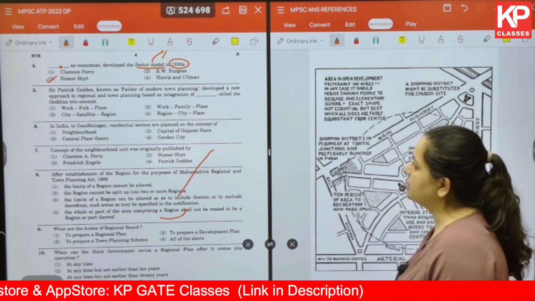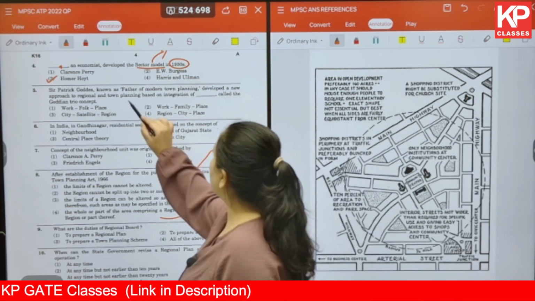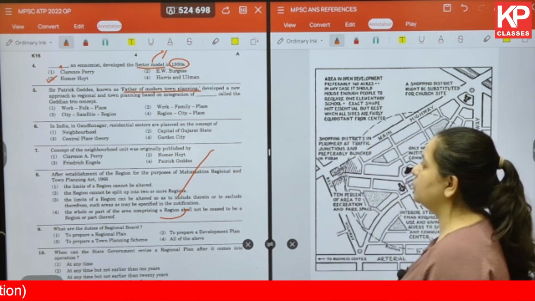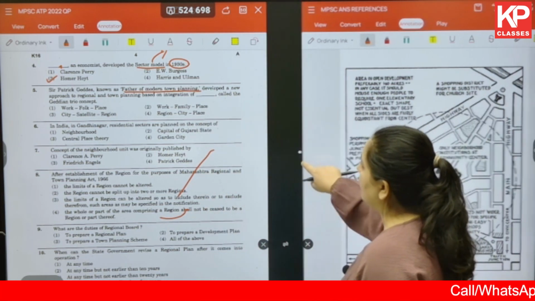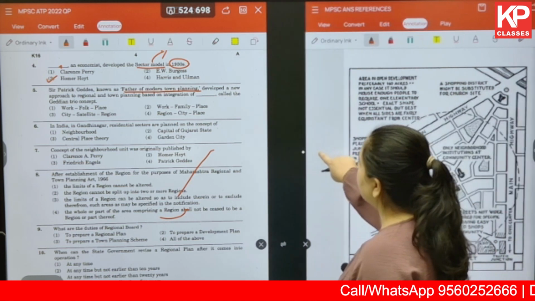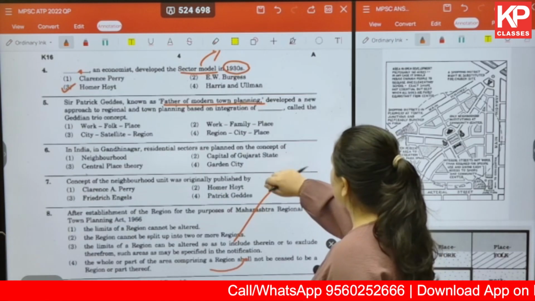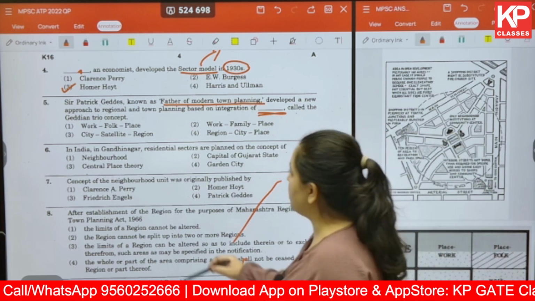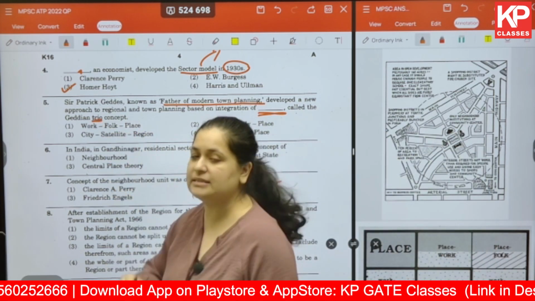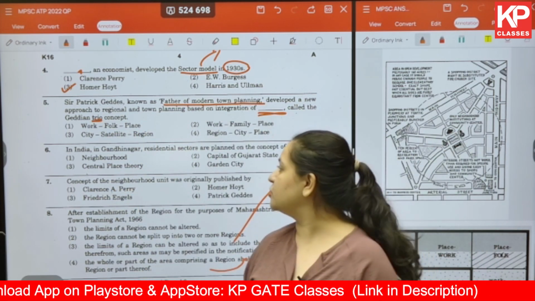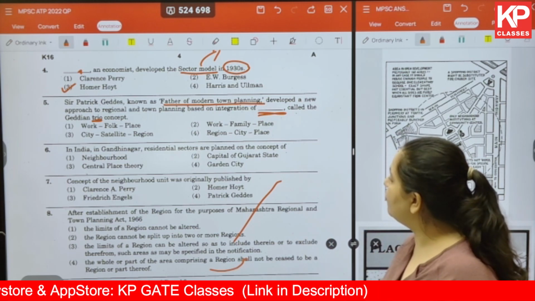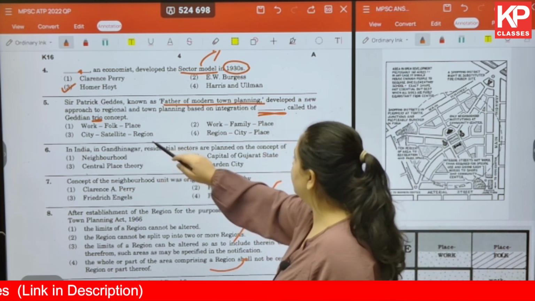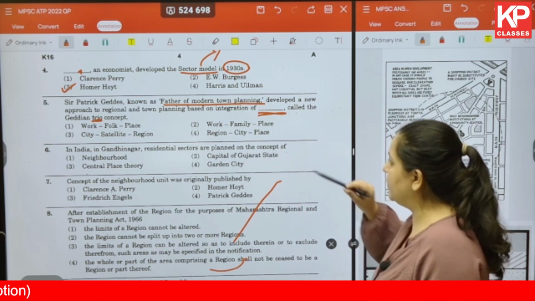Sir Patrick Geddes, known as the father of modern town planning, developed a new approach to regional and town planning based on integration of something called the Geddesian trio, or it is also called the Geddesian triad. So the options are: work, folk, place; work, family, place; city, satellite, region; or region, city and place.